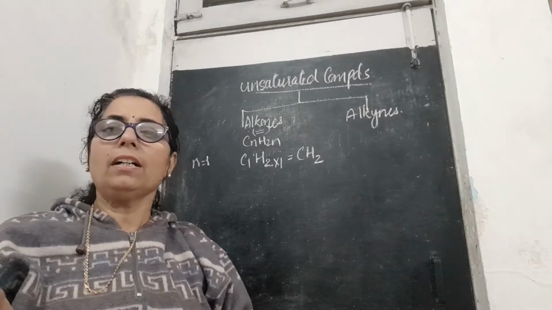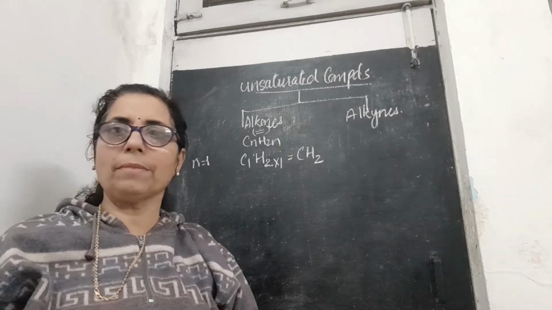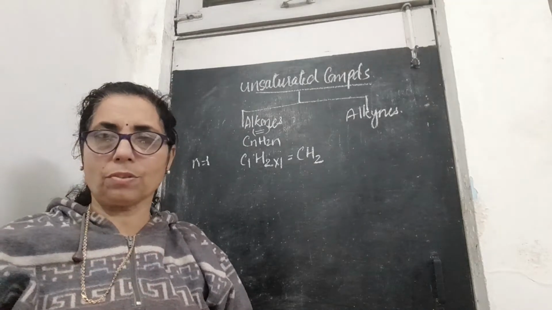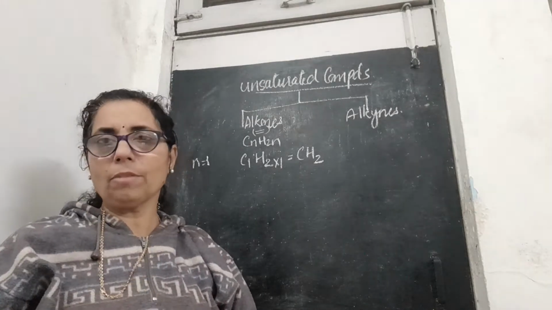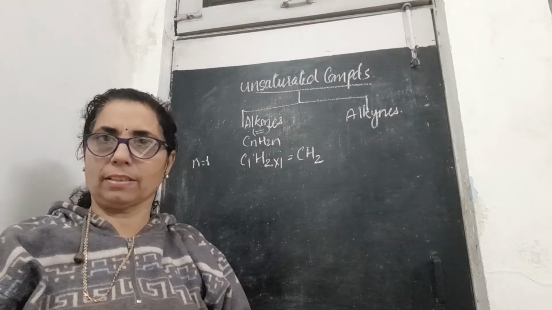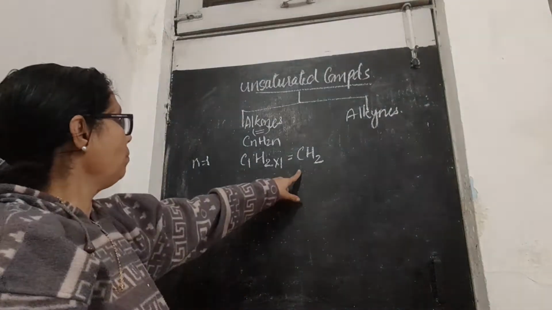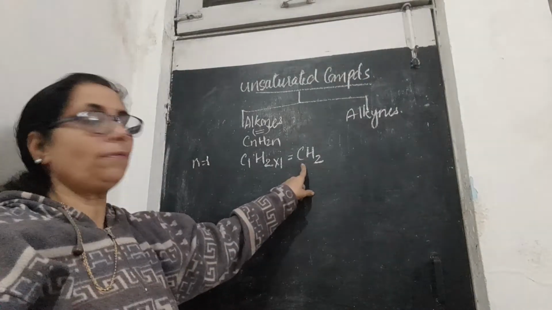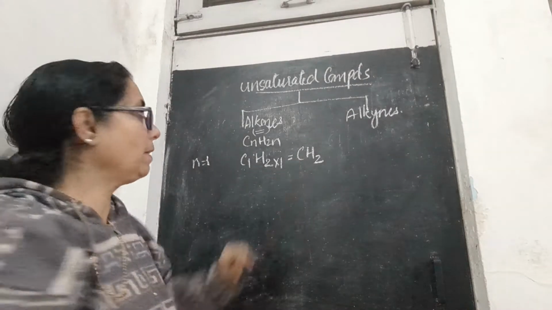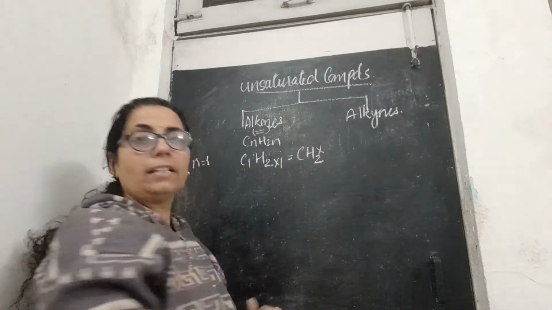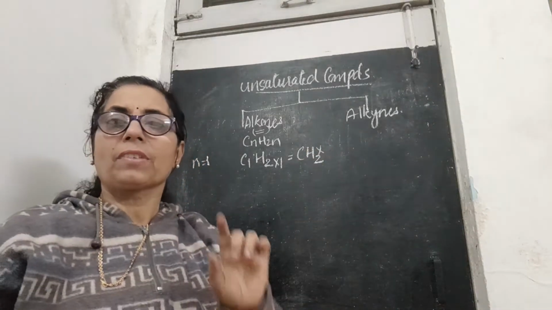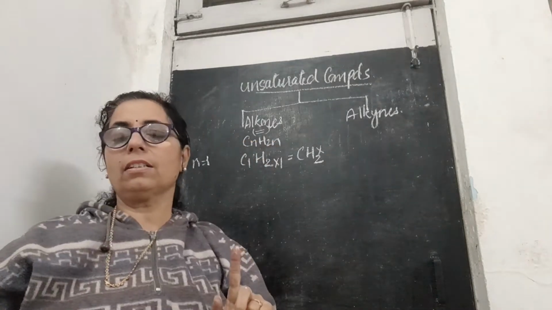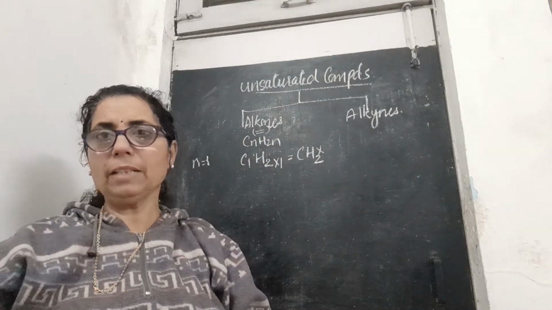But after understanding the concept, you come to know that carbon has 4 unpaired electrons, 1 in the s orbital and 3 in the p orbitals. So when we put n equal to 1, you get the formula CH2. That means this is wrong, and a compound showing a double bond will never start with one carbon. Keep this in mind, children.